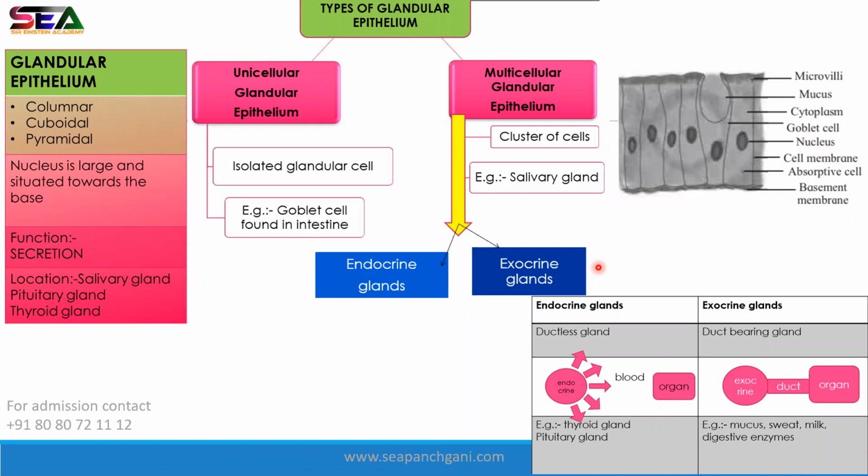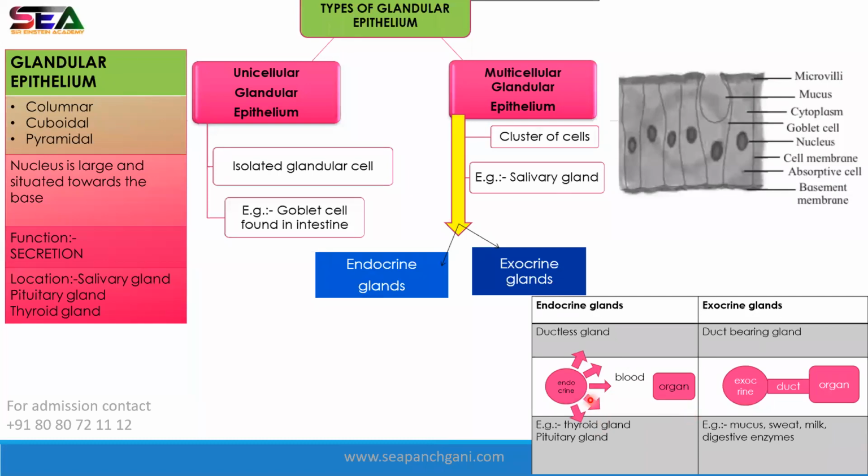For example, we have taken one example here, that is the salivary gland. Salivary glands are present in your mouth and produce saliva. There are many multicellular glandular epithelia, and if you divide them further, there are two types, endocrine and exocrine. Here the examples are given and we know this thing.